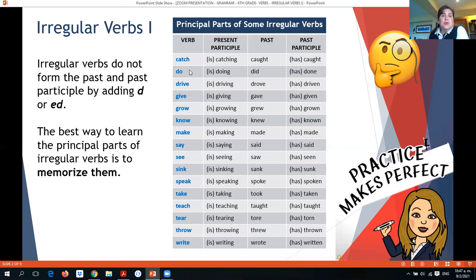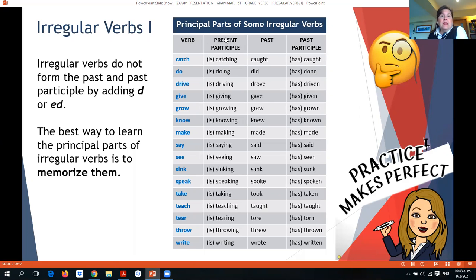We have catch, do, drive, give, grow, know, make, say, see, sing, speak, take, teach, tear, grow, and write. These are verbs you are all familiar with, okay? So maybe you already know the past tense for them. In the second column, we have the present participle form. Then we have the past form on the third column and the past participle form on the fourth column.